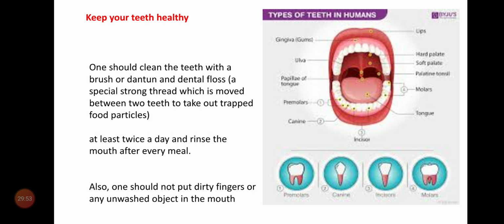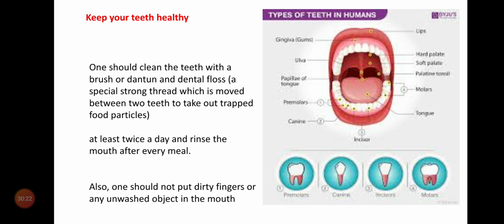Now, that's about the teeth. So, how many kinds of teeth are there? There are four kinds of teeth. They are incisors, canines, premolars, molar teeth. What are incisors? Incisors are useful for cutting. Canine teeth are useful for tearing. Molar and premolar teeth are useful for grinding, chewing, masticating the food material.